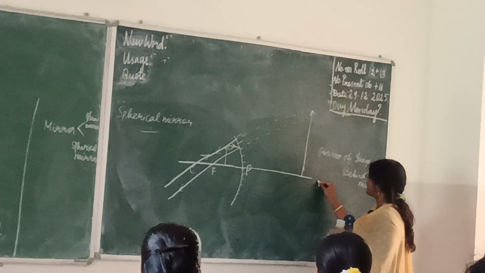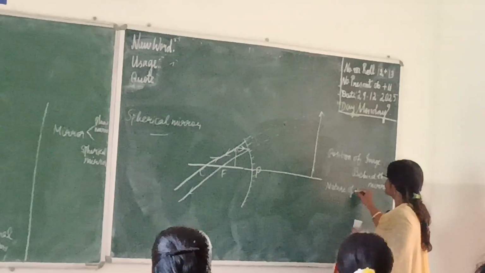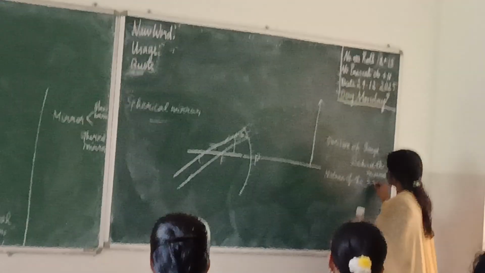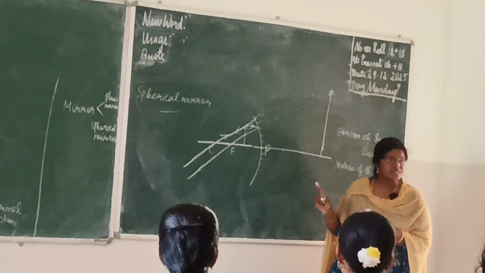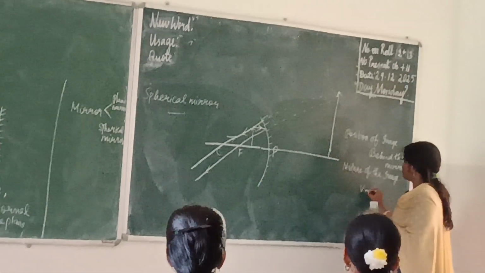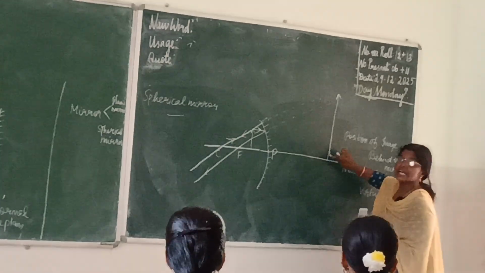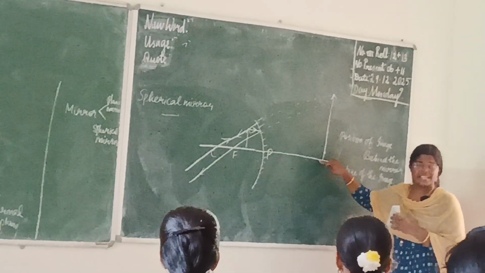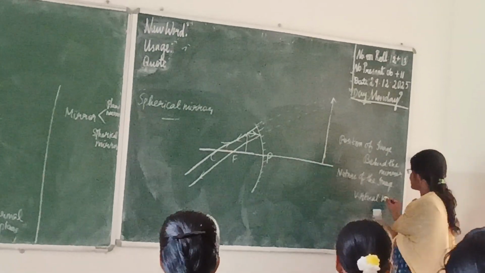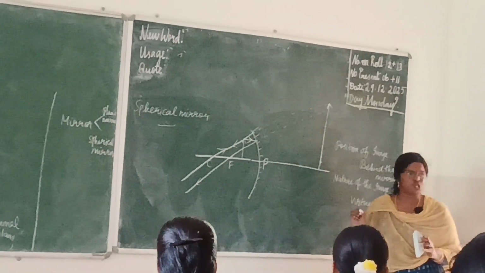Next is the nature of the image. How are we saying it is virtual and erect? See, virtual in the sense we are getting the image behind the mirror. Erect in the sense we are getting the image above this line, which is called the principal axis. We are getting the image above the principal axis, so we can say erect. So the nature of the image is virtual and erect.